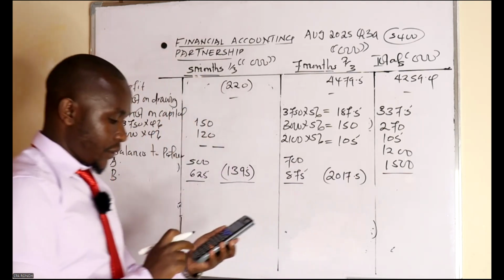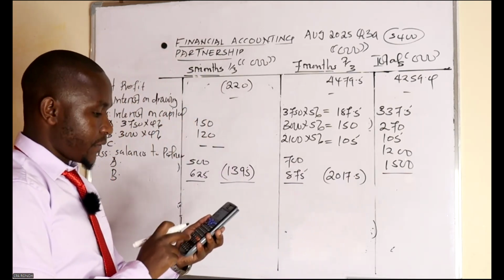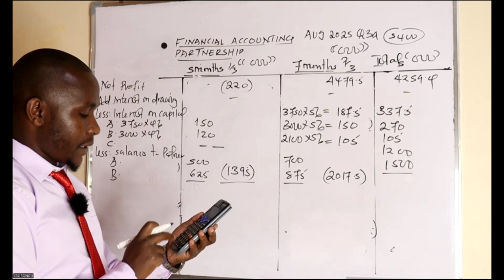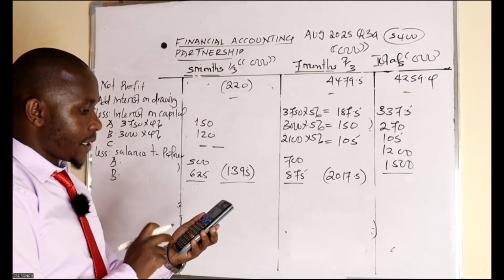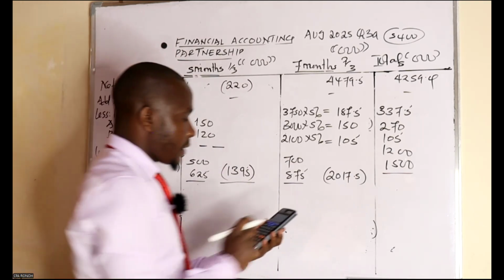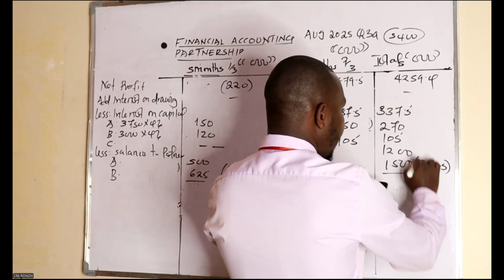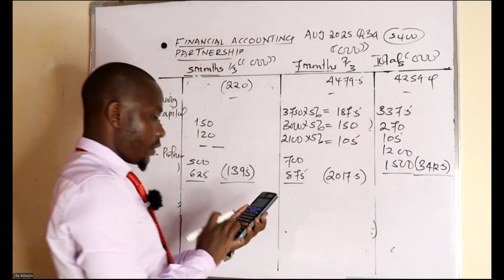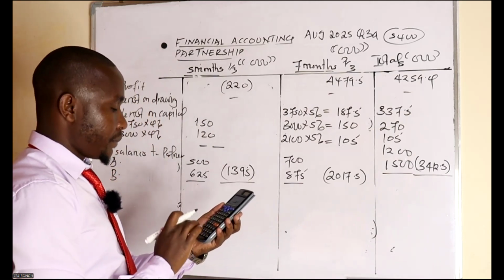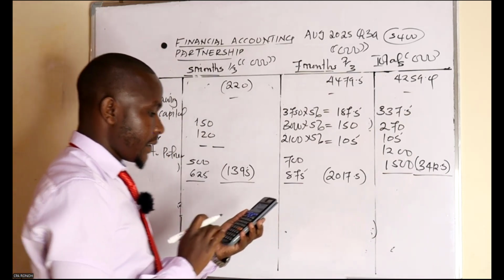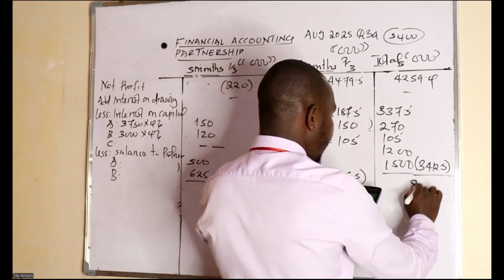So subtraction, the 337.5 plus 270 plus 105 plus 1200 plus 1500, giving a total of 3412.5. So 4259.4 minus answer, having a profit of,